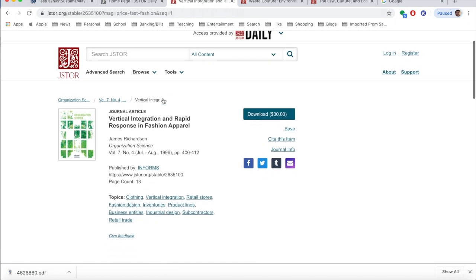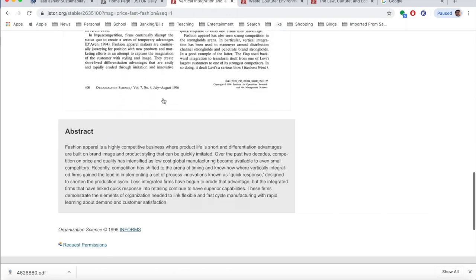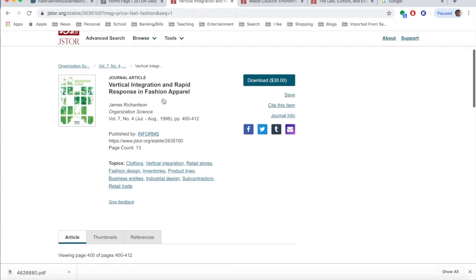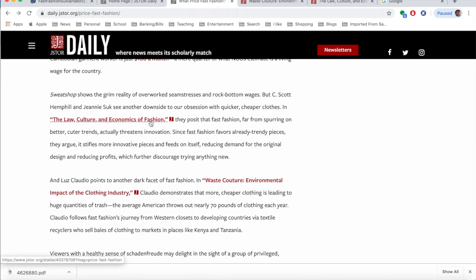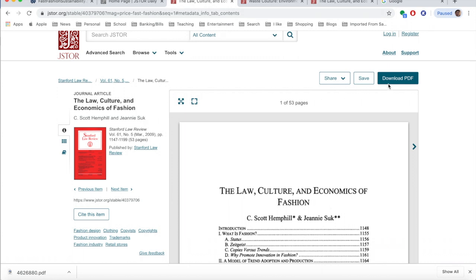So this one is called Vertical Integration and Rapid Response in Fashion Apparel. But as you can see, they only offer you a preview, and it costs $30 to download, as it says on the top right corner, and we are not going to be paying for that. So if I go back to that article, I see another link called The Law, Culture, and Economics of Fashion.